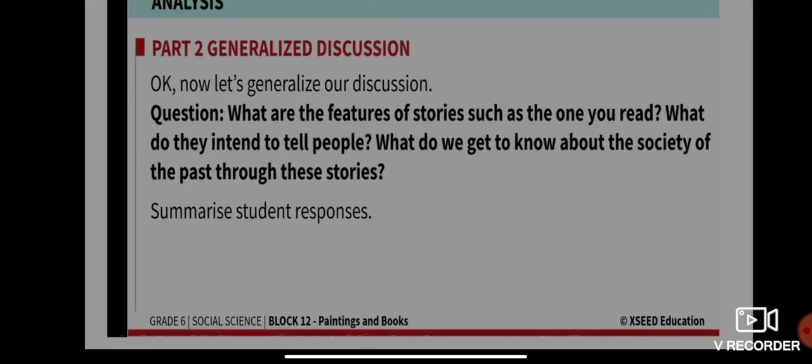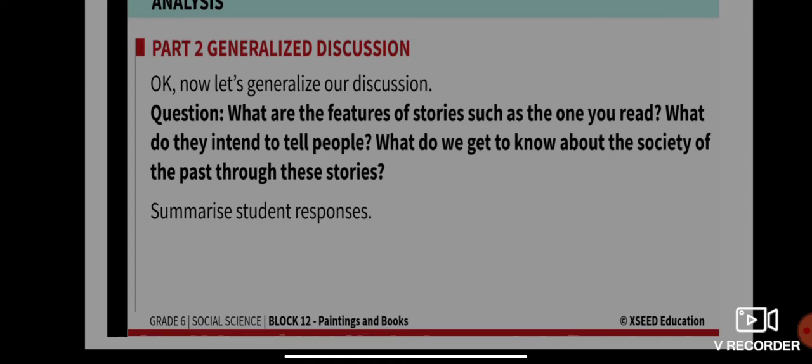Now what are the features of stories such as the one you read, such as the one we have learned from the comic strip about the monkey king and the king of Varanasi? What do they intend to tell people? What is the message behind a particular story, and what do we get to know about the society of the past through these stories?